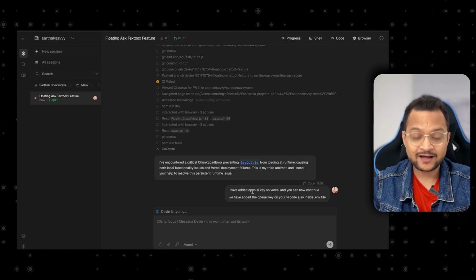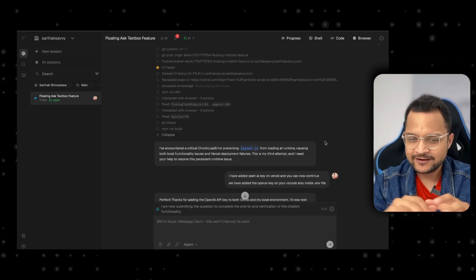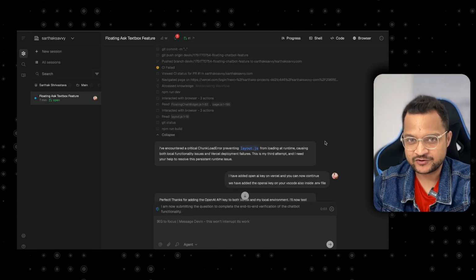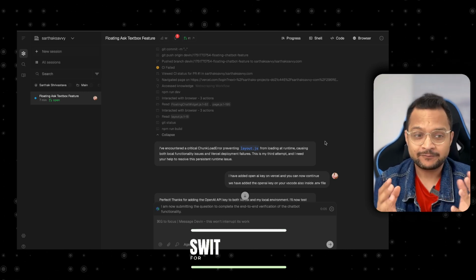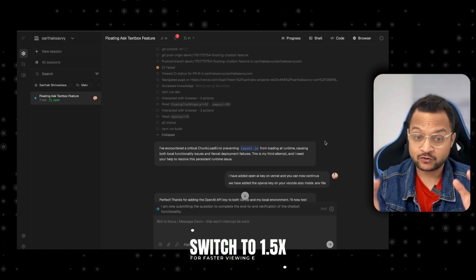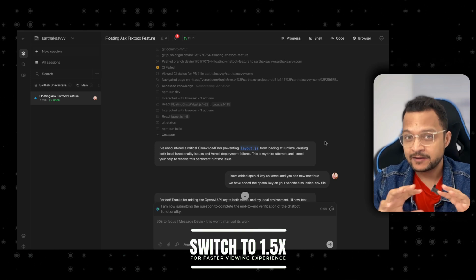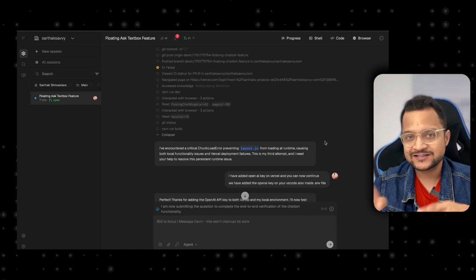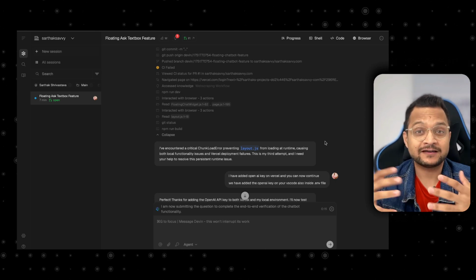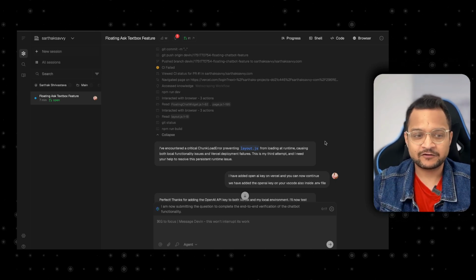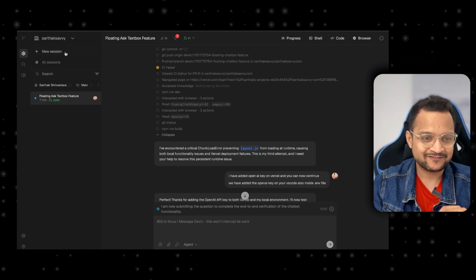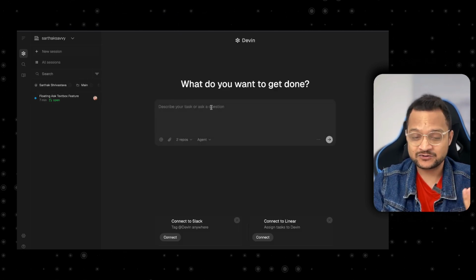Now, while Devin is working on this feature, I'm going to show you the parallel Devin feature. What is this? Basically, we have a parallel session. So on the same project, we can have two different features running in parallel. Each session is going to have a Devin working on it. So we say we have now two Devins. So let's start another session. We will tell Devin to do something.